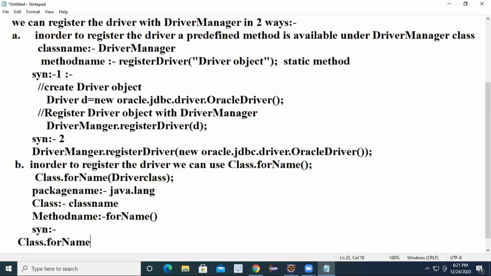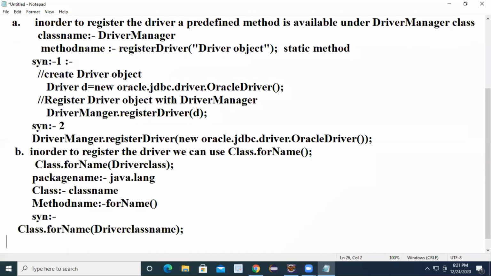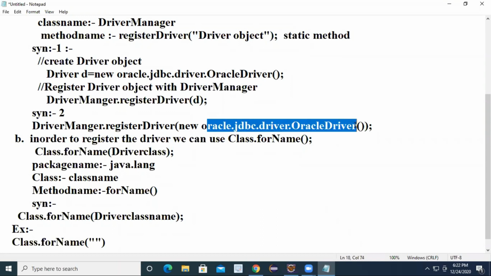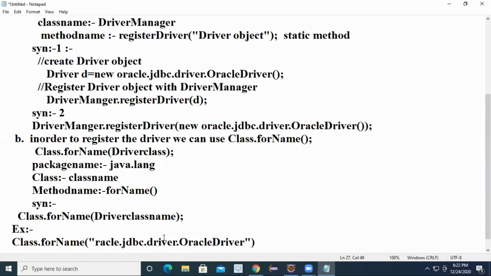Class.forName, and here you can mention the driver class name. You have to give the driver class name. Are you following? For example, you can write Class.forName of the driver class name. What is the driver class name? Here you can write something like Oracle dot, the same name you give. You only give the class name, don't give the object. If you want to register the driver,